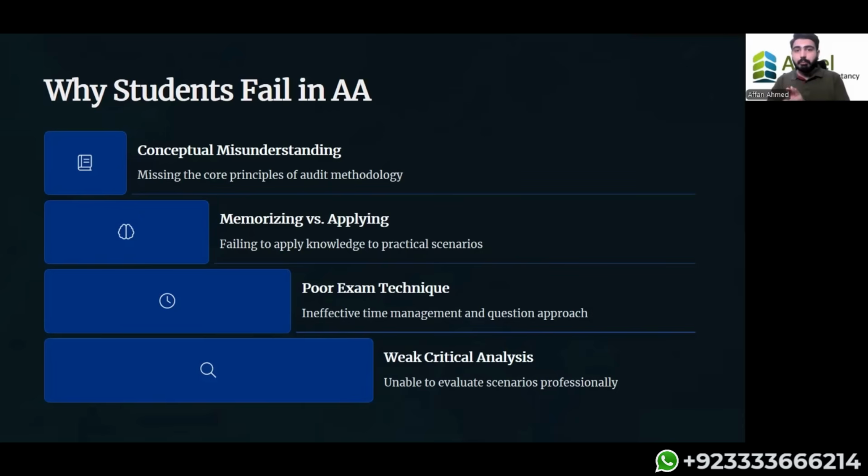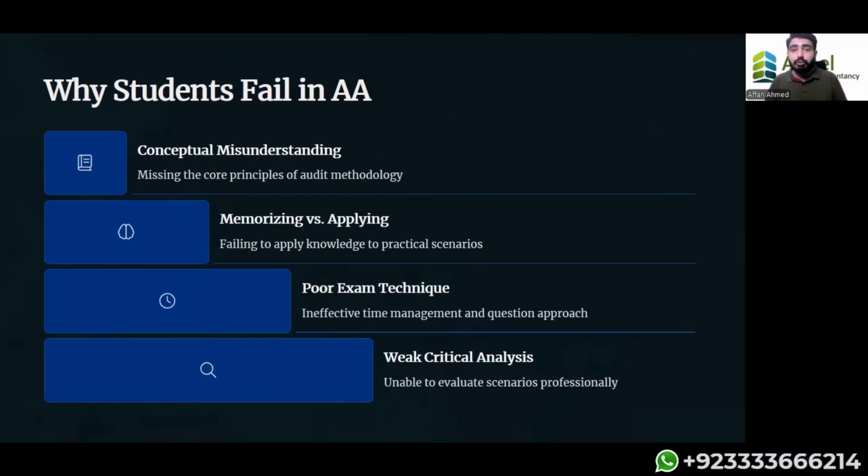People memorize substantive procedures, and the examiner says they are not relating to the case. They are writing generalized substantive procedures. If you are not relating to the case, obviously you are not going to gain marks. You are not getting the evidence. People are focused on writing substantive procedures, not thinking about the outcome that we are getting. If you're not focusing on the outcome, obviously you are not relating to the case, and the examiner will not grant you marks. Number one.